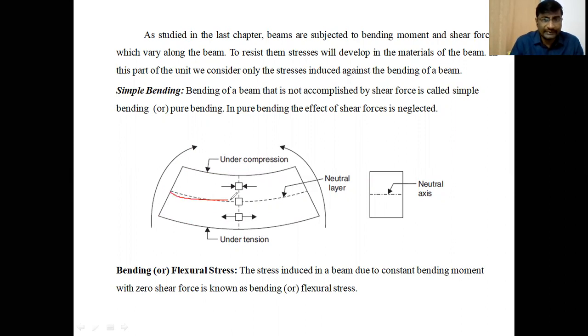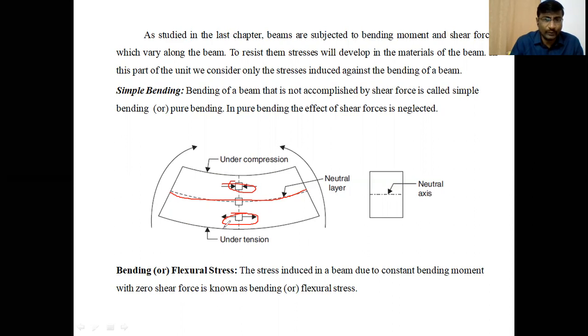Somewhere in between, there is a layer in neutral position, that means a layer on which no stresses will be developed. The stresses change from positive, that is tensile stresses, to negative, that is compressive stresses.